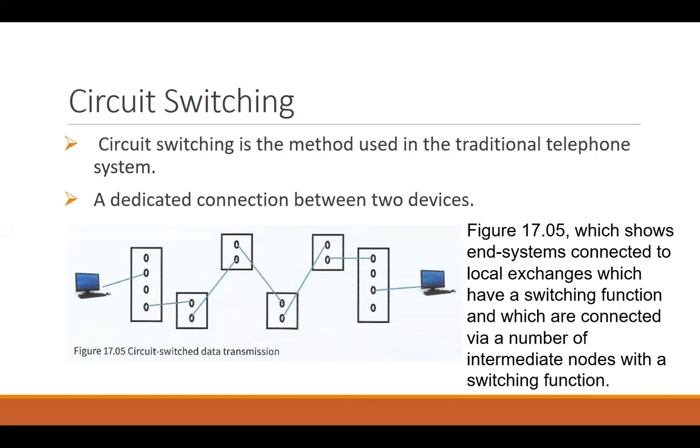As you can see, this diagram is just trying to tell you that there can be many switching systems, many telephone exchanges, or many connecting devices between those two computers, but actually they are making one physical dedicated path which is only going to stay until the transmission is happening. As soon as the transmission is over, this path is going to be terminated.